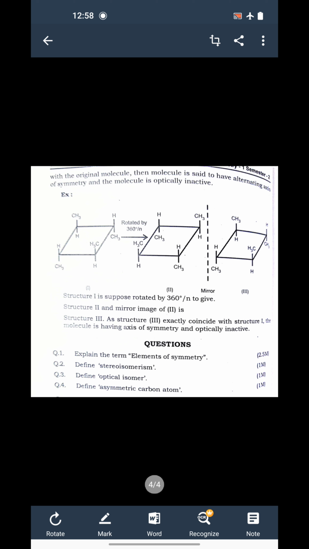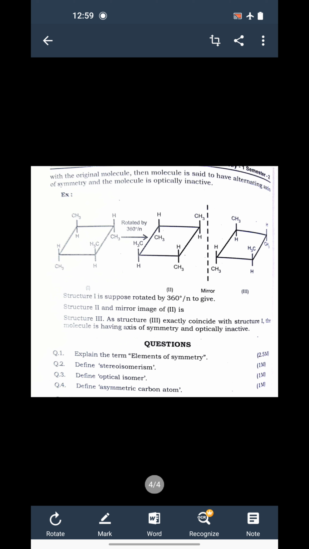So after rotating, what do we get? Now CH3 and H, where CH3 was on the upper part, now becomes the lower part. In that way we get a compound, and we call it the second compound. Now we take a mirror image of that second compound.